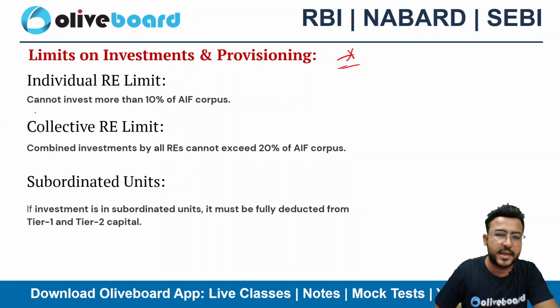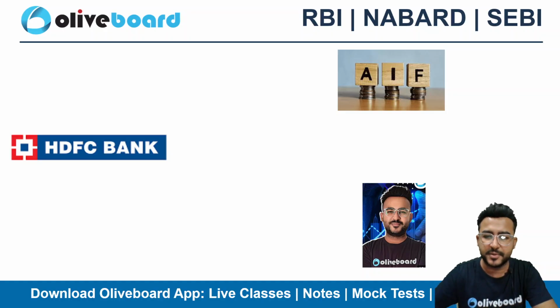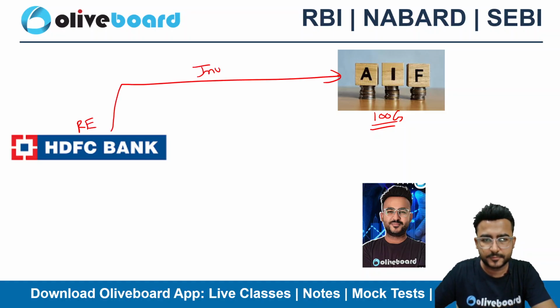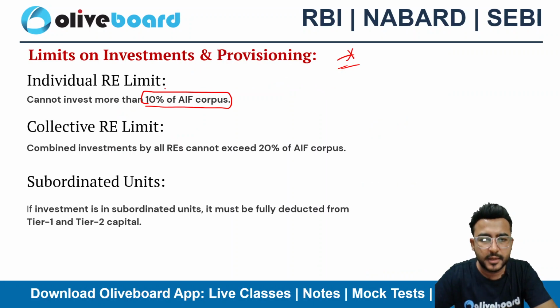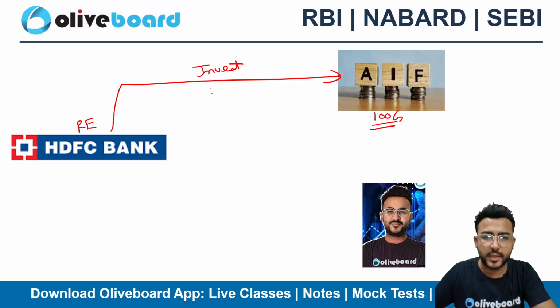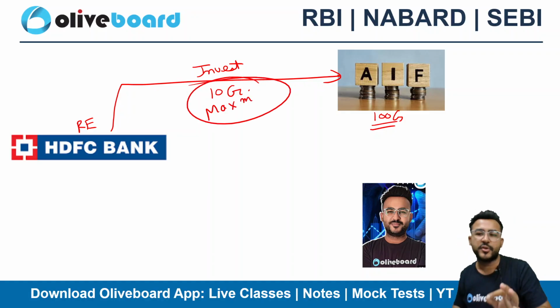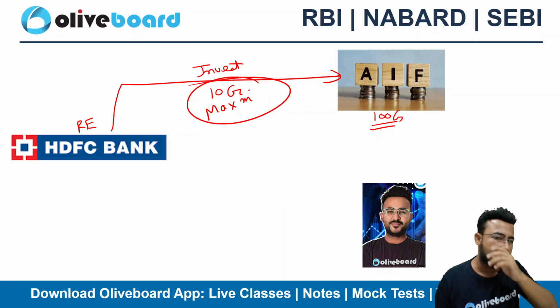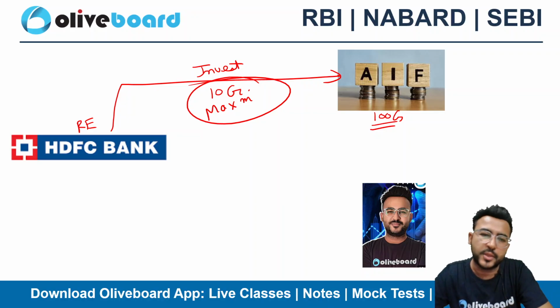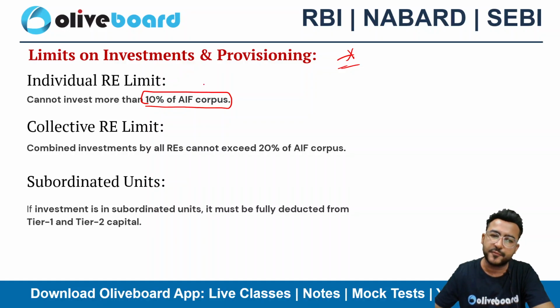If you are an individual RE, you cannot invest more than 10% of the AIF corpus. Let's suppose the AIF corpus is 100 crore. Say for example, you are a regulated entity here. You cannot invest more than 10% of the AIF corpus. That means you can invest maximum 10 crore, not more than 10 crore. It is the first restriction, irrespective of whether you have given any loan to the concerned party or not. You can invest maximum up to 10% of the AIF corpus.